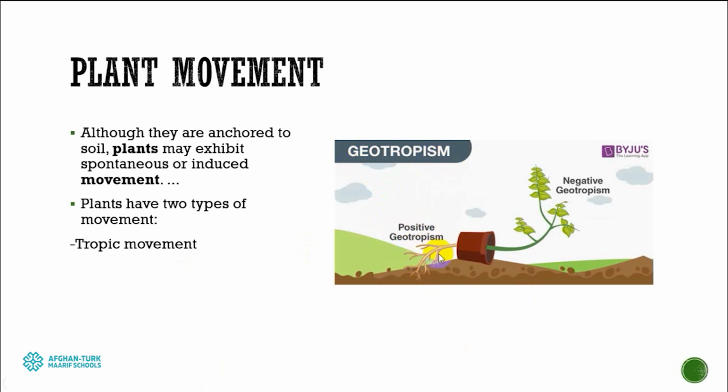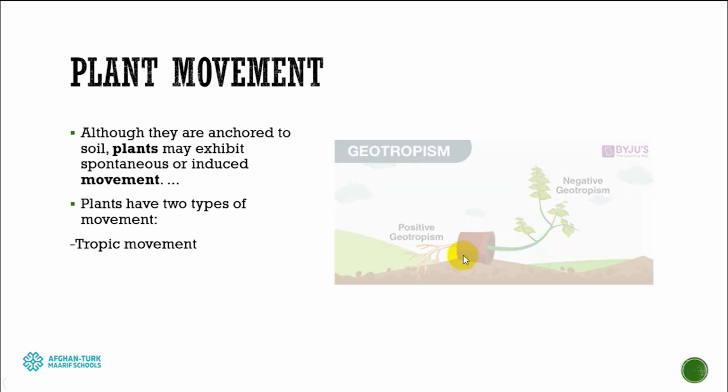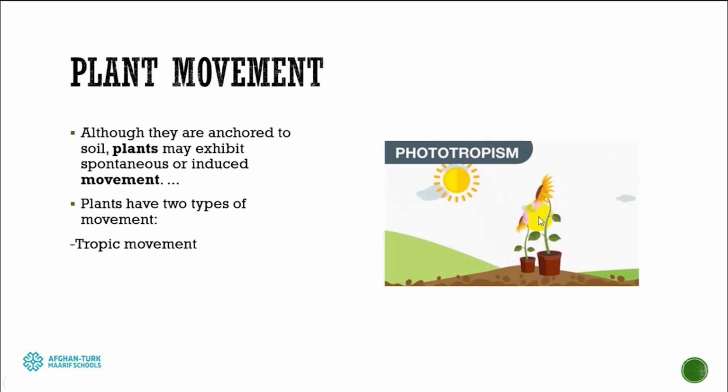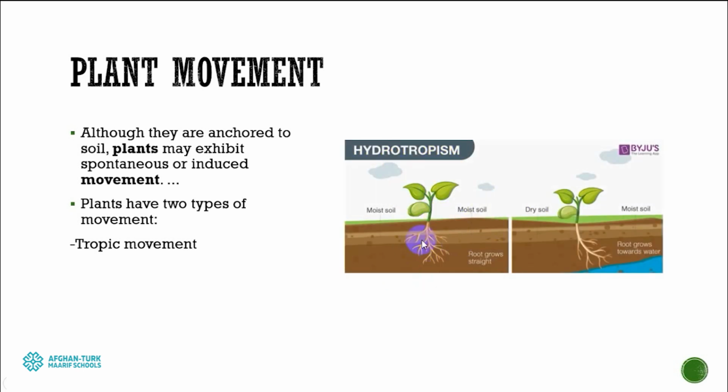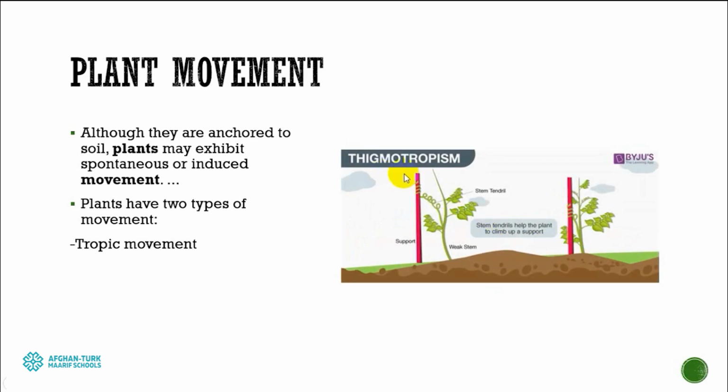The root loves to grow inside the soil, and the stem or shoot loves to grow in another direction, away from the soil. The second kind is phototropism, where some plants like to turn their face toward the sun, like the sunflower. The next type is hydrotropism. Roots usually grow toward the water source. Wherever the water source is, roots bend themselves in that direction and grow that way. And the last tropism is stigmotropism, meaning some plants need support. They bend or wrap themselves toward that support.